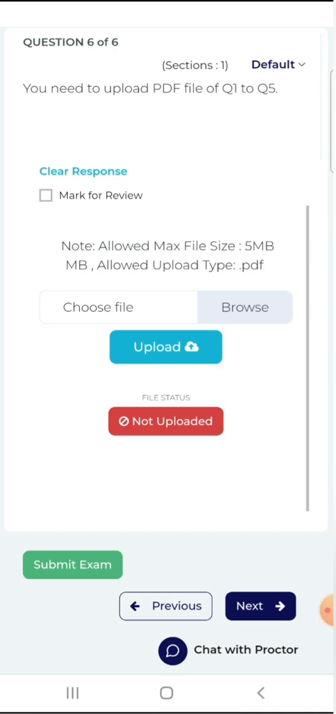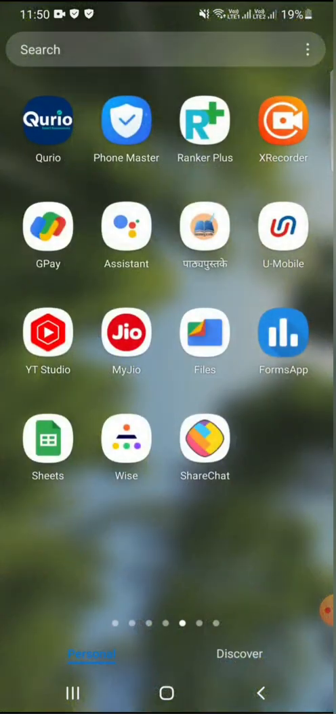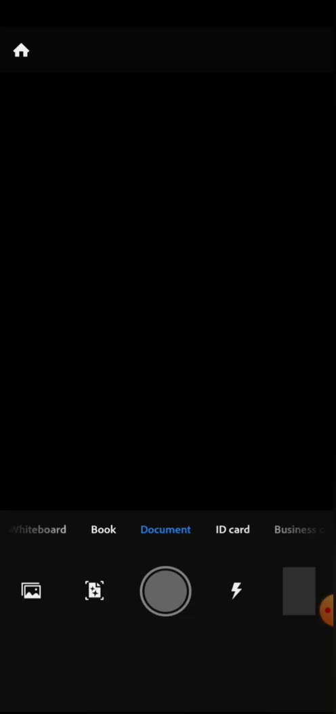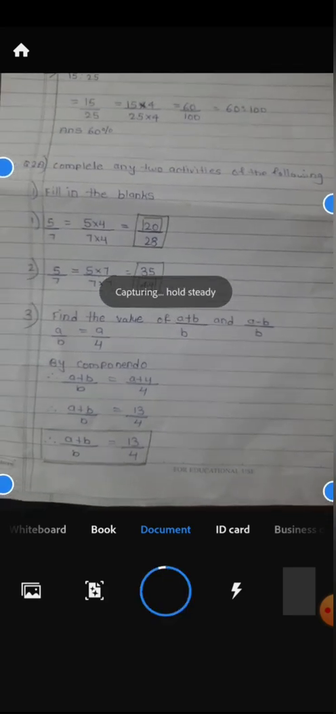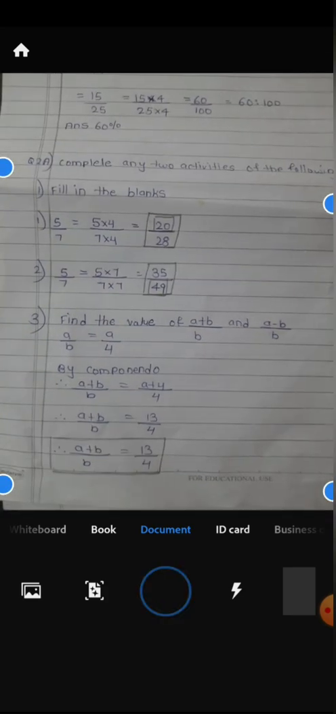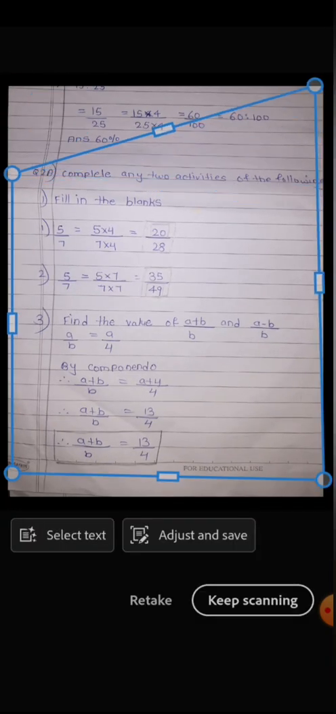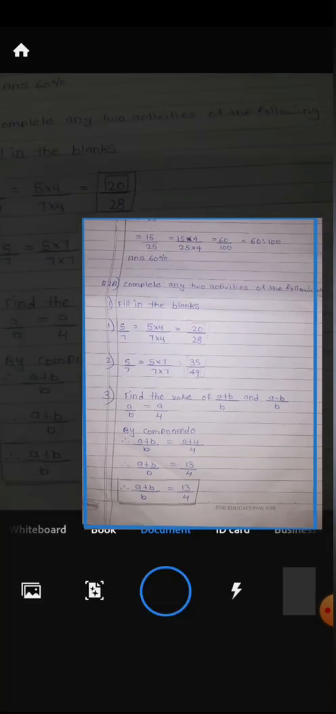Okay. Now click on the home button to take photos. Now select Adobe Scan. I am selecting Adobe Scan. You can select any scanning app. You have to take photos of all your pages. Scan carefully. Remember that you should adjust the borders of the pages also. If any photo is not clear, you have to delete it and upload a fresh photo.